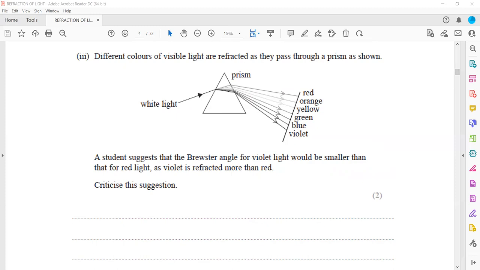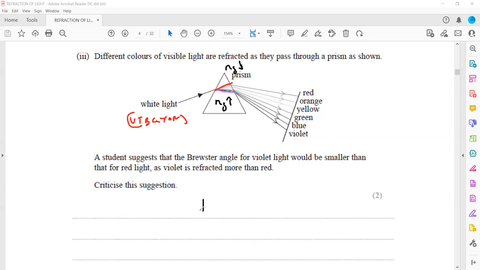So as you can see, when this ray of light, like white light, which is a combination of 7 colors, violet is there, indigo is there, blue, green, yellow, orange, and red. But you can see the violet bends the most, and red bends the least. So it means the refractive index of glass for violet is higher as compared to the refractive index for red, because violet is bending more. Red is experiencing a smaller refractive index of glass as compared to violet. That's why violet is bending more and red is bending least.